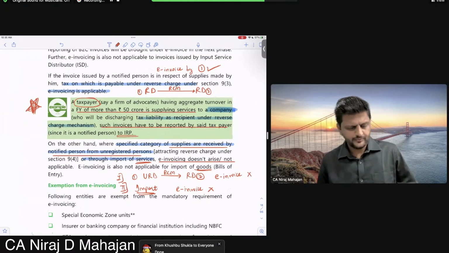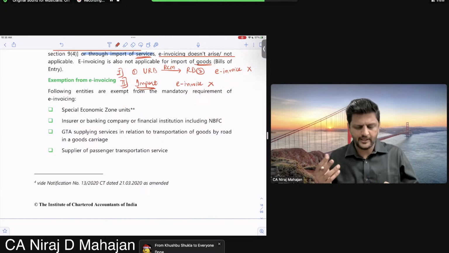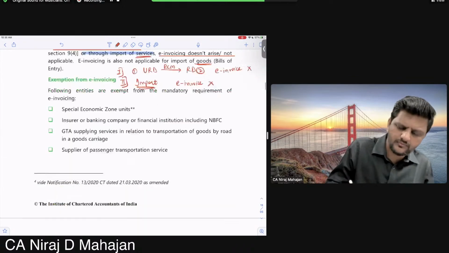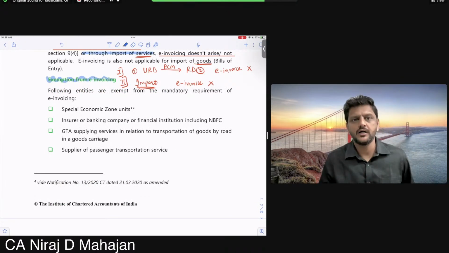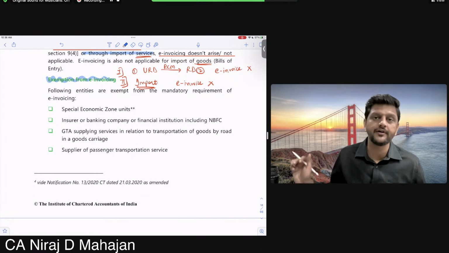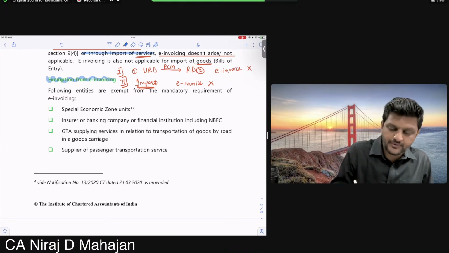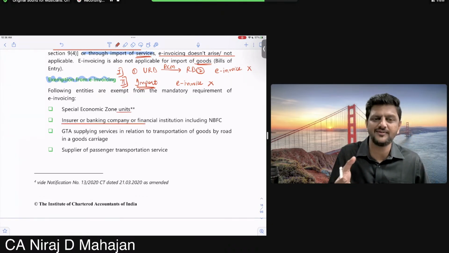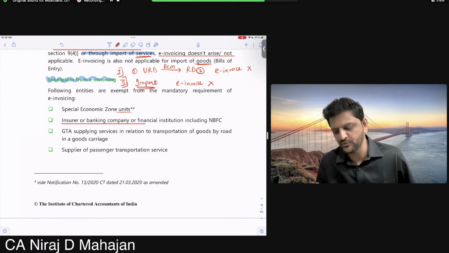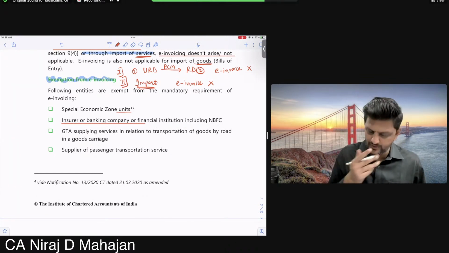Chalo. Exemption from e-invoicing. Any kind of question can be asked. Okay? So, important. Following entities are exempt from mandatory requirement even if their turnover is more than 50 crores in the preceding year. SEZ units, insurer, banking company, impossible for them on every invoice to create invoice. Will be very, very tough. Okay. GTA,